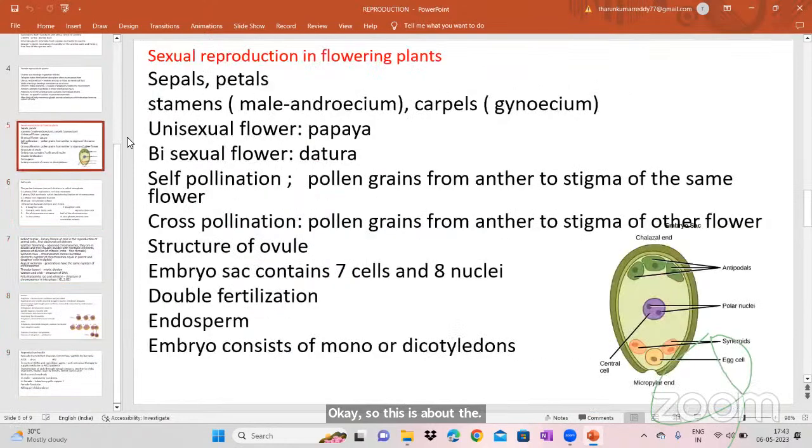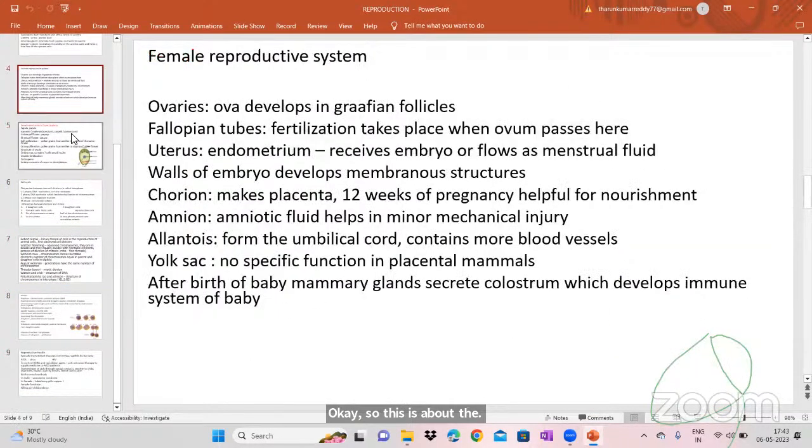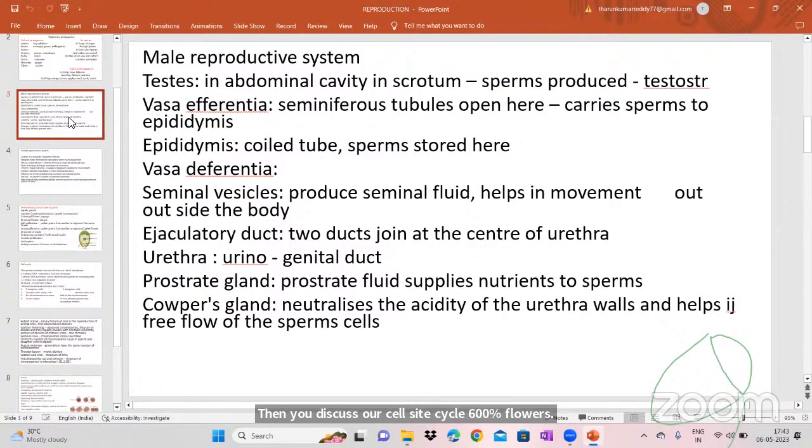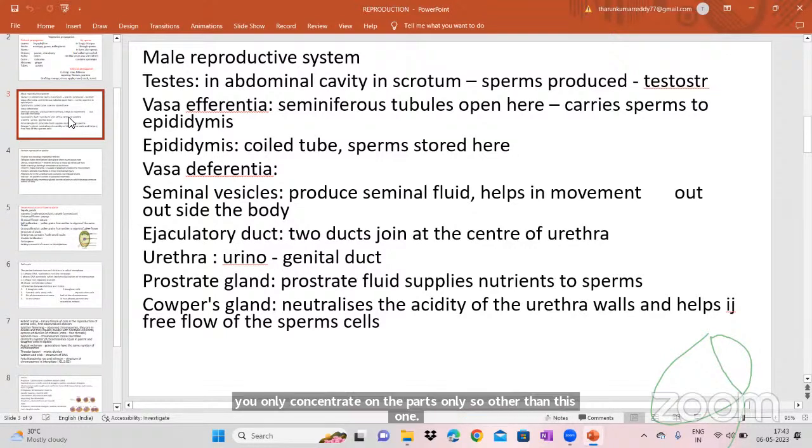Then we discussed the cell cycle and sexual reproduction in flowers. And then the male and female reproductive systems. So you only concentrate on the parts only. Other than this, they cannot ask about the reproductive systems.